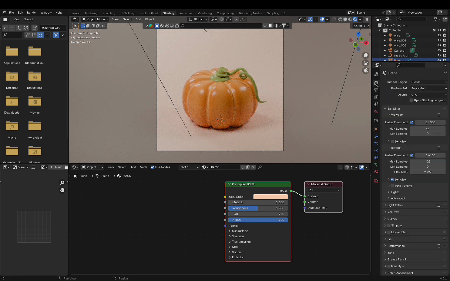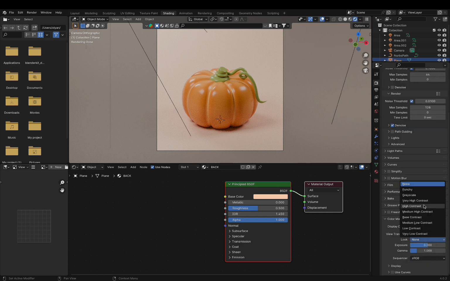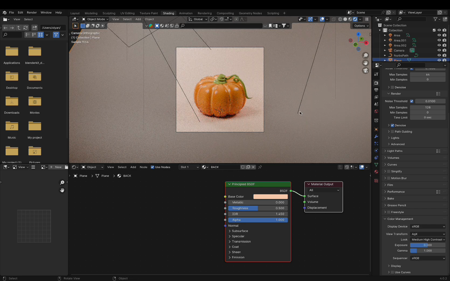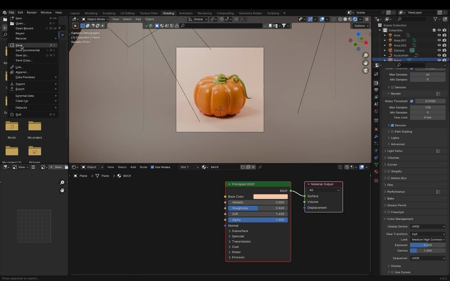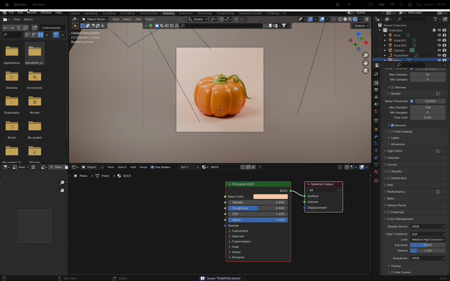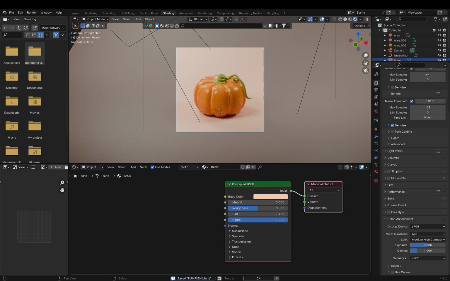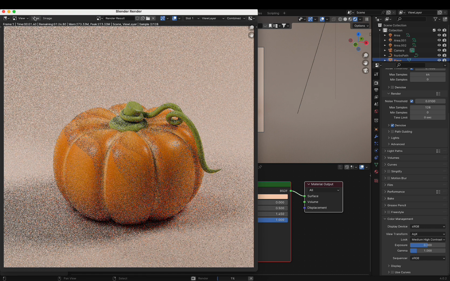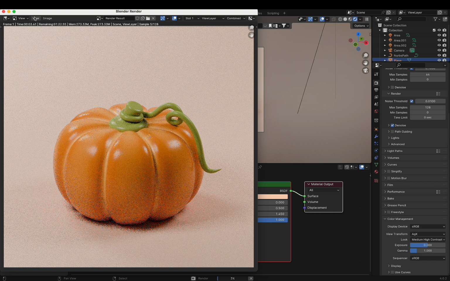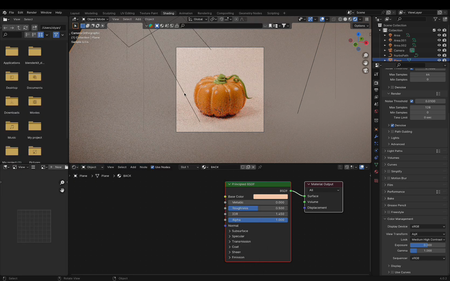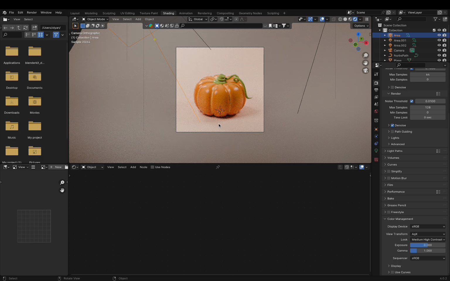Go to Render Settings, Color Management, and set it to Medium High Contrast. Save our file and start rendering. Let's see. This looks good, but let's adjust the lighting position a bit.